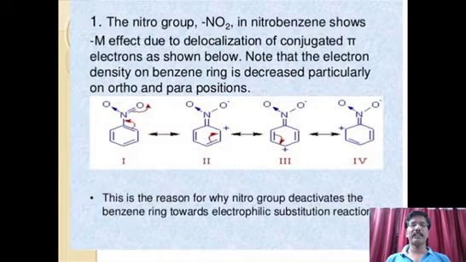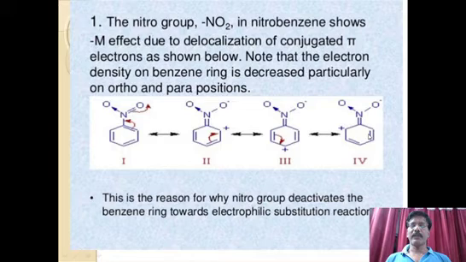That means electrons are less available. Therefore, you can expect the reactivity. How would the reactivity of the benzene ring be if there is an NO2 group? Definitely, the reactivity is less than normal benzene. In the previous case, we have seen that due to the presence of the NH2 group, the reactivity is increased. But due to the presence of the NO2 group, the reactivity is decreased. Why is it decreased? The reason is the NO2 group exhibits electron withdrawing nature due to the minus M effect. So electrons are delocalized from the benzene ring to NO2.